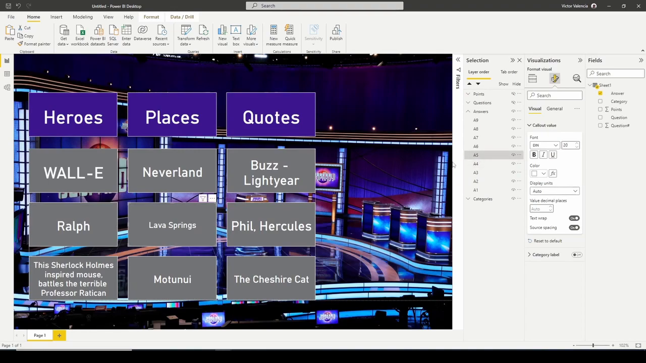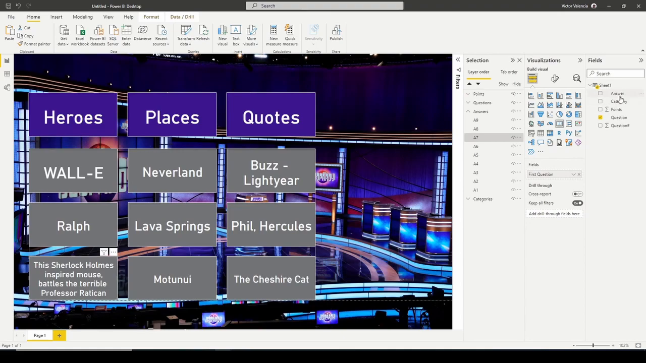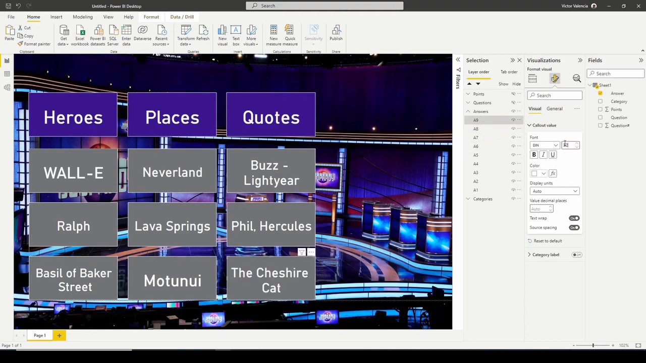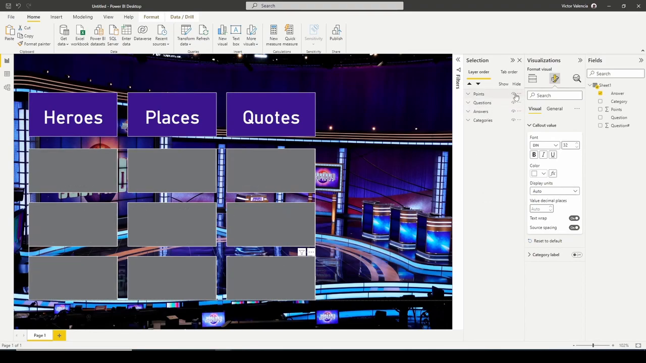It looks like I forgot one of them, so you'll notice this one still has a question. So I'll get to that one. 32, okay, so A7. Yep, I left the question there, so I'm gonna go ahead and drag the answer. Okay, and I'm gonna change the text size. So I'm somewhere between 30 and 32, depending on how small the answer is. Okay, perfect. So there you have it.